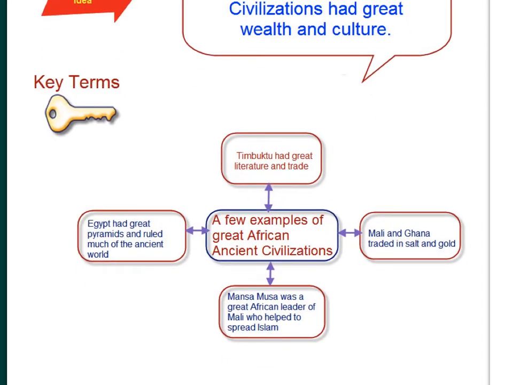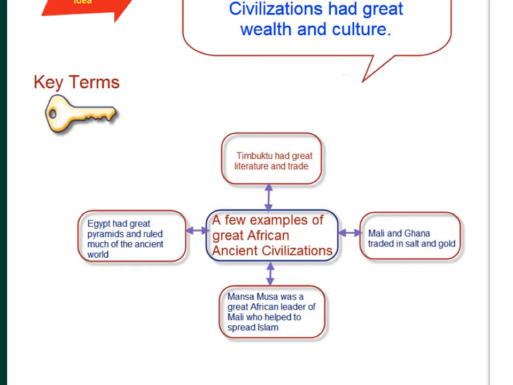Timbuktu, which had great literature and trade. The Egyptians had great pyramids and ruled much of the ancient world. The kingdoms of Mali and Ghana traded in salt and gold. And another example that's always in the Regents is that Mansa Musa was a great African leader of Mali who helped to spread Islam. So these are examples of great African civilizations and leaders.